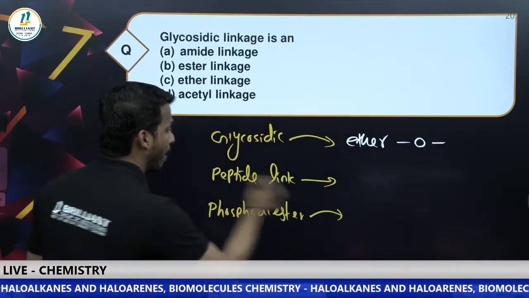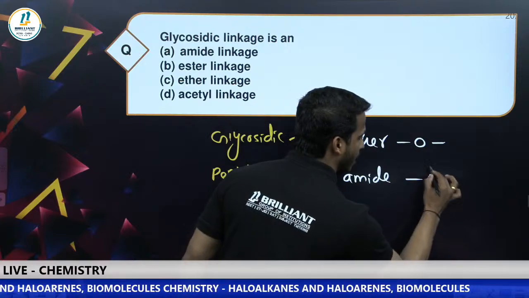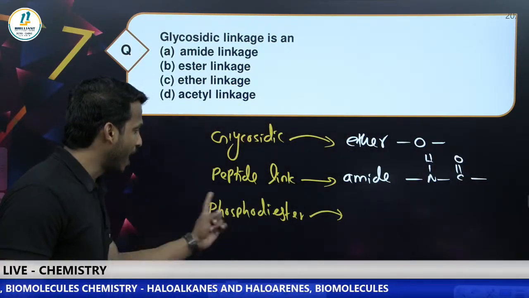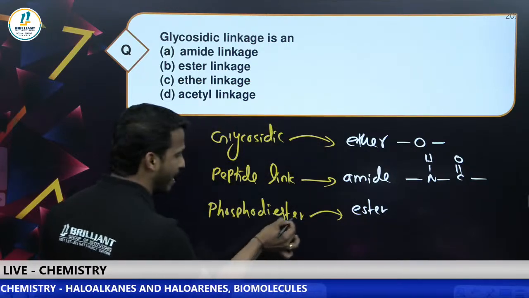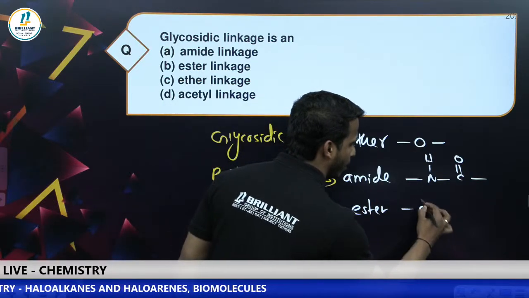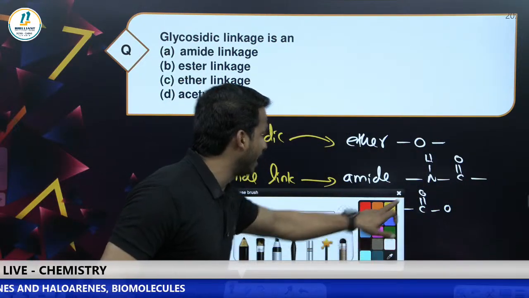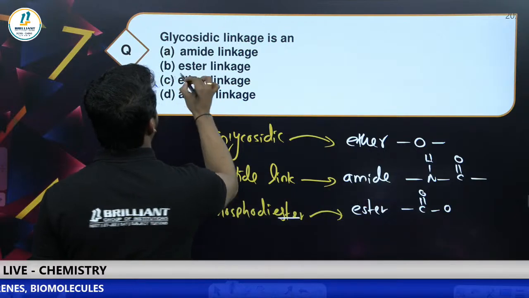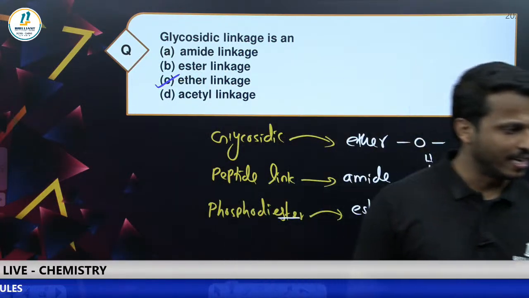Peptide linkage is a type of amide linkage; you can see the NHCO connection. Phosphodiester is an ester linkage; you can see the COO connection. So glycosidic linkage is an ether linkage. That is option C, the correct answer.